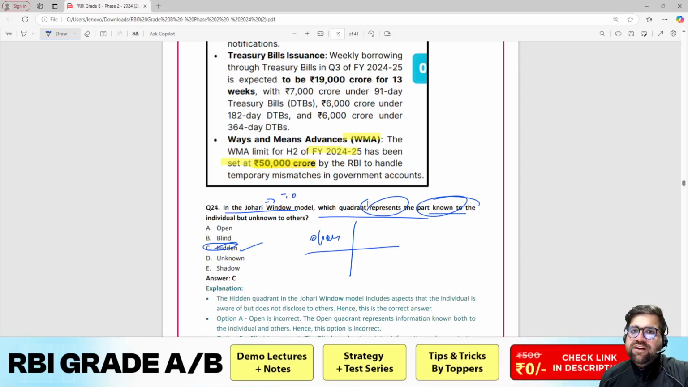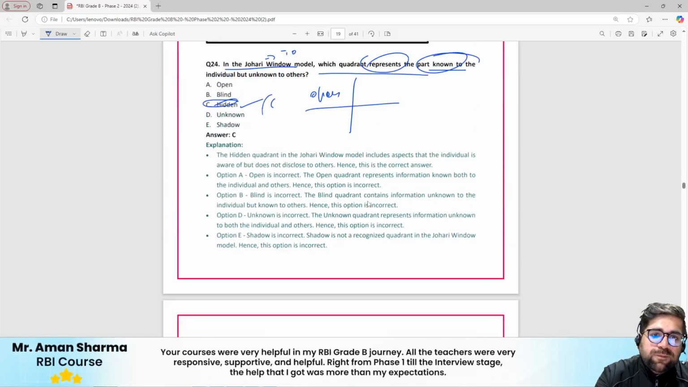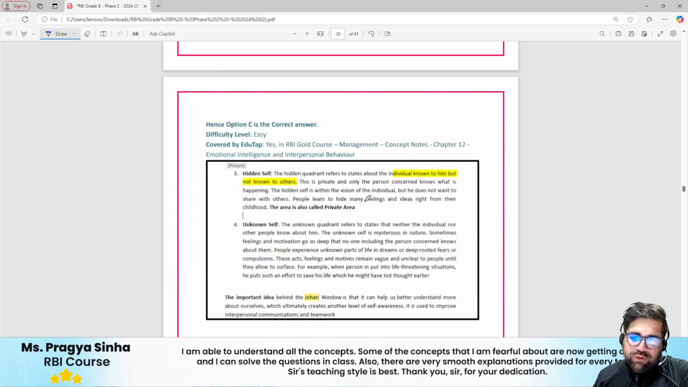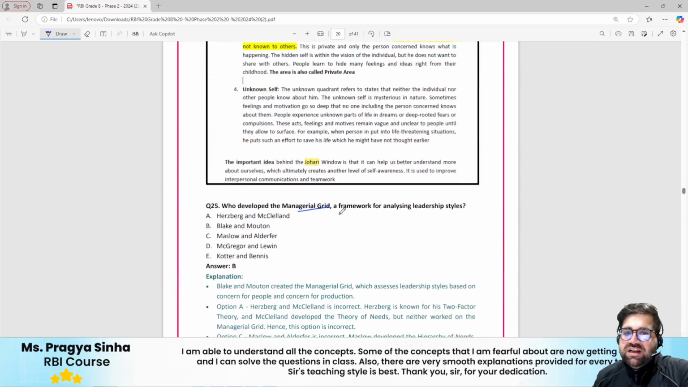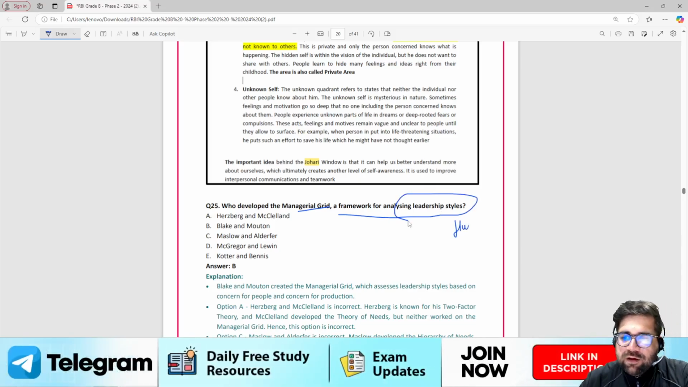Very popular names when it comes to management. Cool. So the answer to question number 24 is C. According to me, this is again easy, right? Coming to the next question. Who developed the managerial grid, a framework for analyzing leadership styles? This is the most easy question according to me.